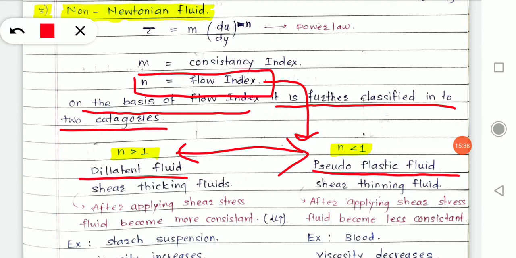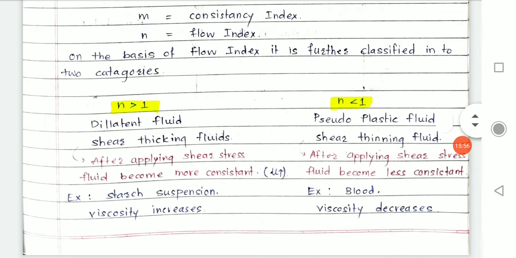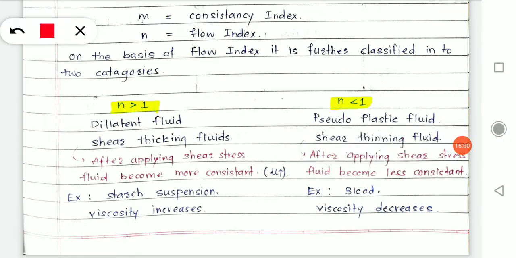Dilatant fluid is the fluid in which the flow index is greater than 1, and pseudoplastic fluid is the one in which the flow index is less than 1. Okay, now let's understand what dilatant fluid and pseudoplastic fluid mean.